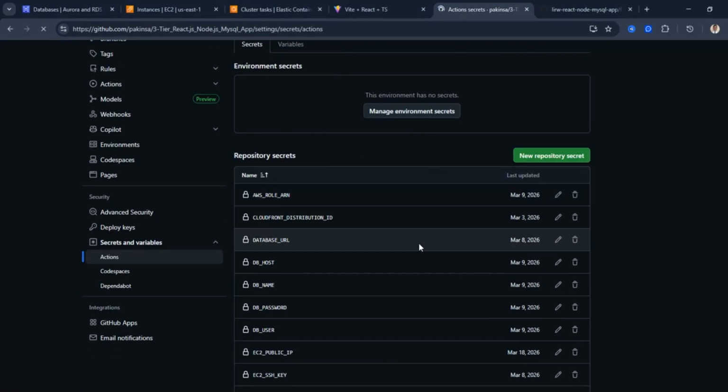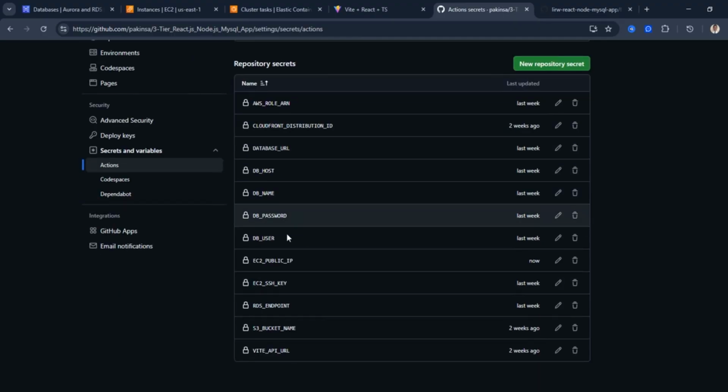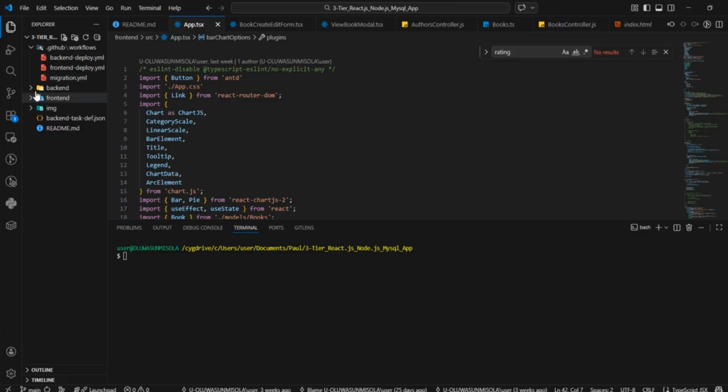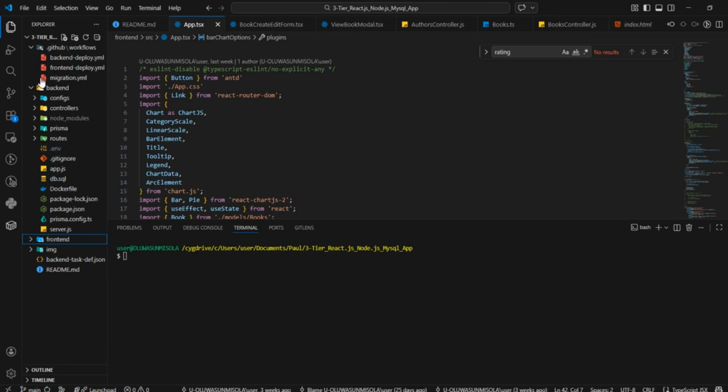So you can see there are several secrets here on the screen. Basically, these are very important secrets, or we call them environment variables, that you must input in your GitHub repository, for instance, so that the application can run live. Now, some of this information is also already available in the .env file. So don't be confused about what you're seeing on my screen right here. Let me explain that to you.